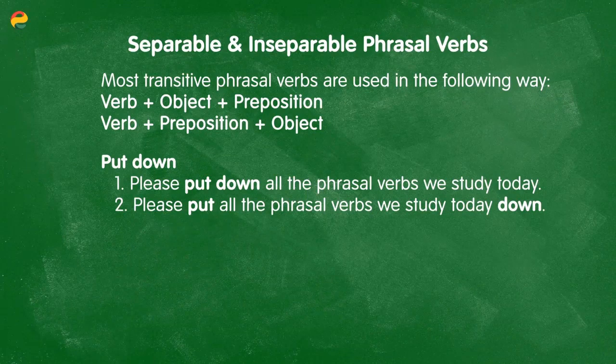For example, if I say, please put down all of the phrasal verbs we study today, I could also say, please put all of the phrasal verbs we study today down. Here we may use this phrasal verb in 2 possible ways because it has an object, because it's transitive. And I can either put the object in between or after.